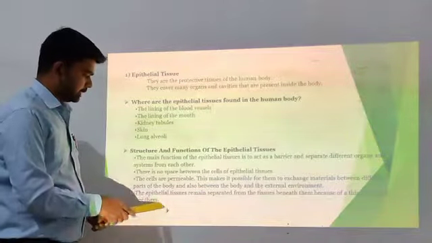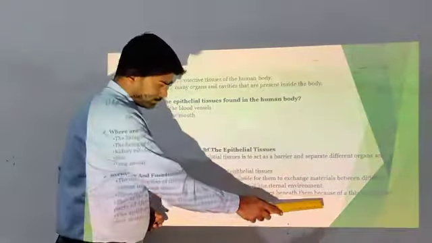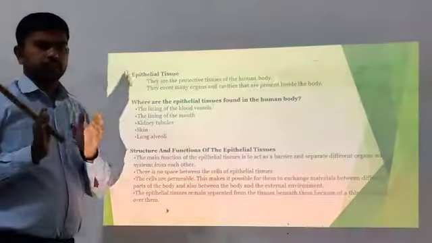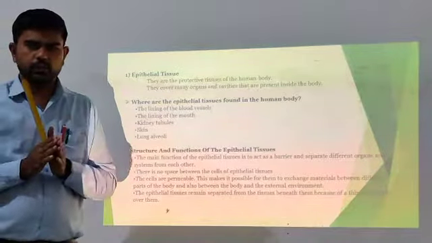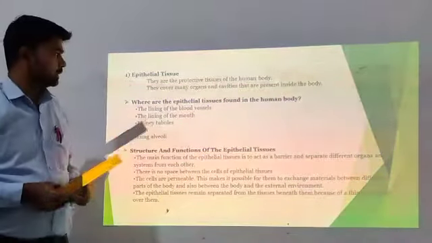Lastly, the epithelial tissues remain separated from the other tissues because of the thin membrane over them. They do not get together because of the thin membrane.